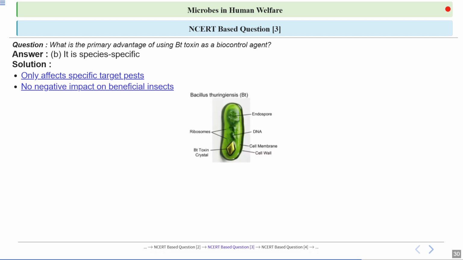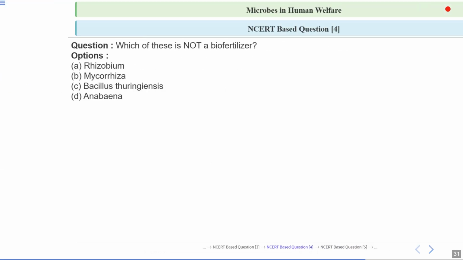the beneficial insects. So here you can see in this image, this is Bacillus thuringiensis, which is a soil bacterium, and this bacteria produces Bt toxins in inactive form, and this toxin gets activated when it enters the insect gut. So alkaline conditions are present in the insect's gut, and in these alkaline conditions, this toxin gets activated. And this toxin will not harm animals or humans, because it is only activated in alkaline conditions, which are present in the insect's gut only.